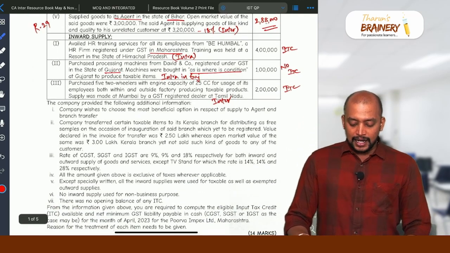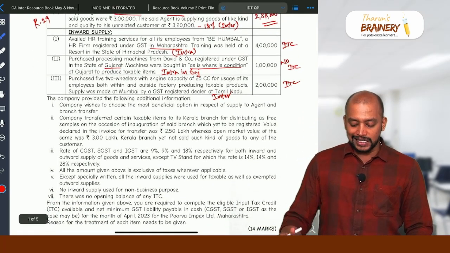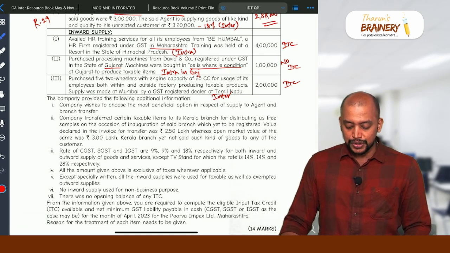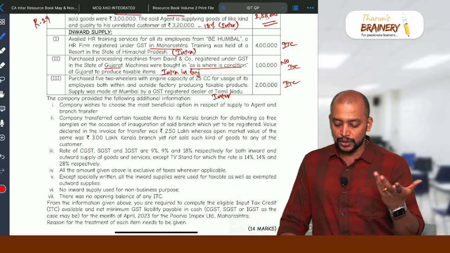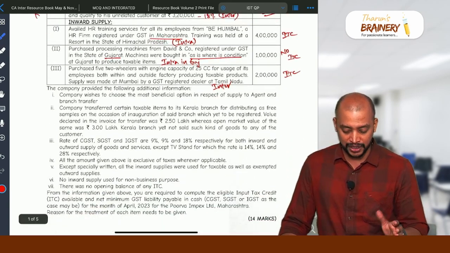Then the company provided the following additional information. Company wishes to choose the most beneficial option in respect of supply to agent. So that's why we will take 2,88,000. This is the most beneficial option.